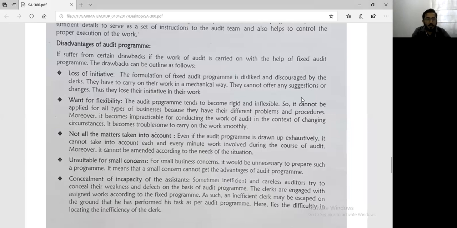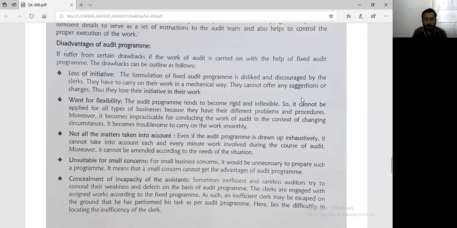So that is also one of the disadvantages of an audit plan. Say, for example, if there is a mistake in purchase, then there is a mistake in creditors, and there is a mistake in input GST as well. Now you have to understand that one particular aspect can have repercussions in different areas. When it has an impact on different areas, sometimes it becomes difficult, when you amend the plan at the last stage, to know whether you're covering all the important areas or not. So that is why it says all matters are not taken into account.